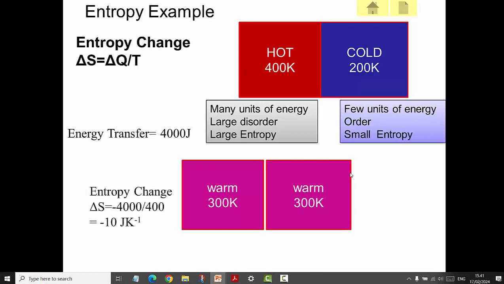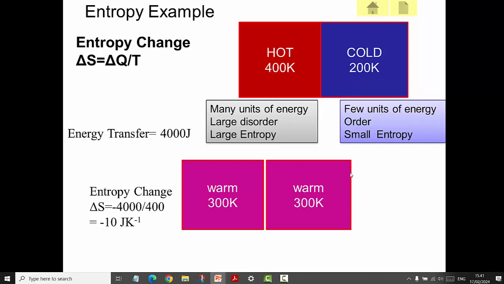So we do the calculation. The entropy change, delta S, is equal to 4,000, which is the energy, divided by the temperature, which is 400, giving an entropy decrease of 10 joules per kelvin. So in losing some of its thermal energy, its entropy decreases.